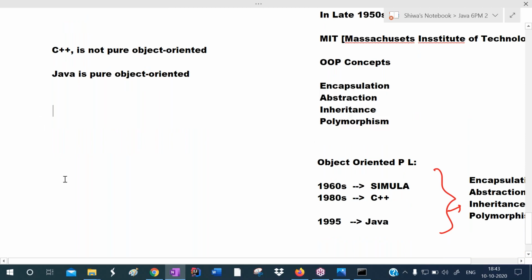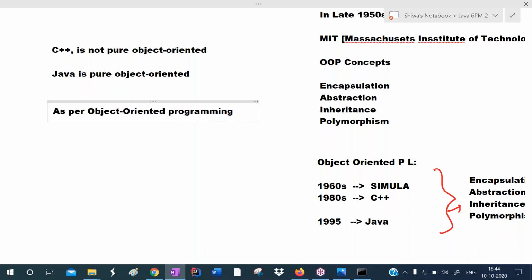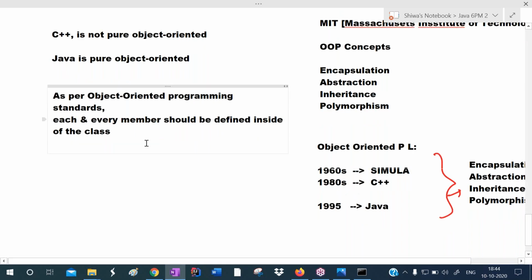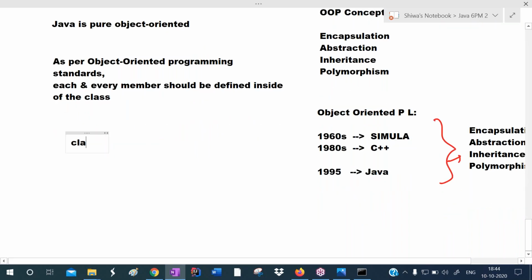Why? Listen carefully. As per object oriented programming standards and rules, each and every member should be defined inside of the class. But in C++, we can write like this.